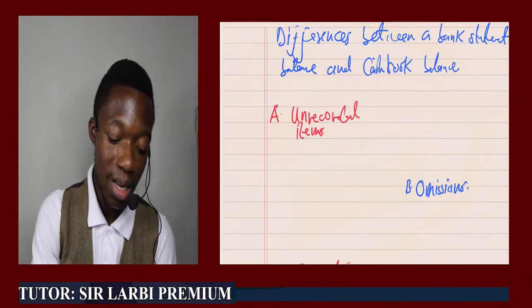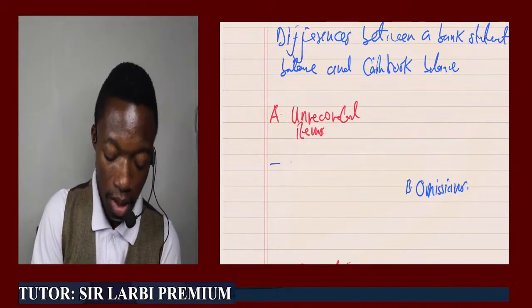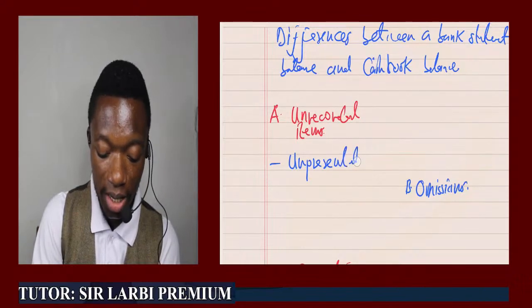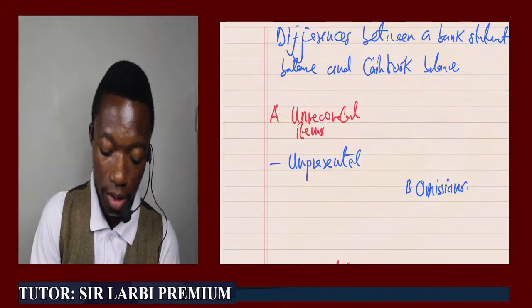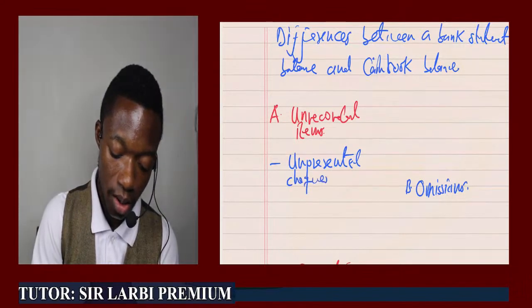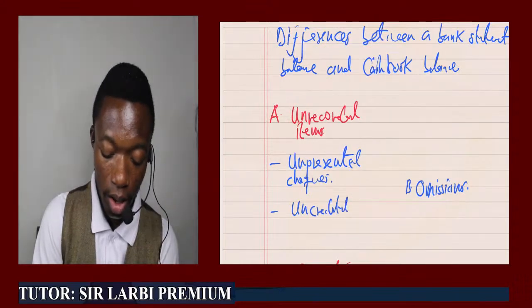And unrecorded items come in two forms. We have unpresented checks, right? And we have what? Uncredited checks.